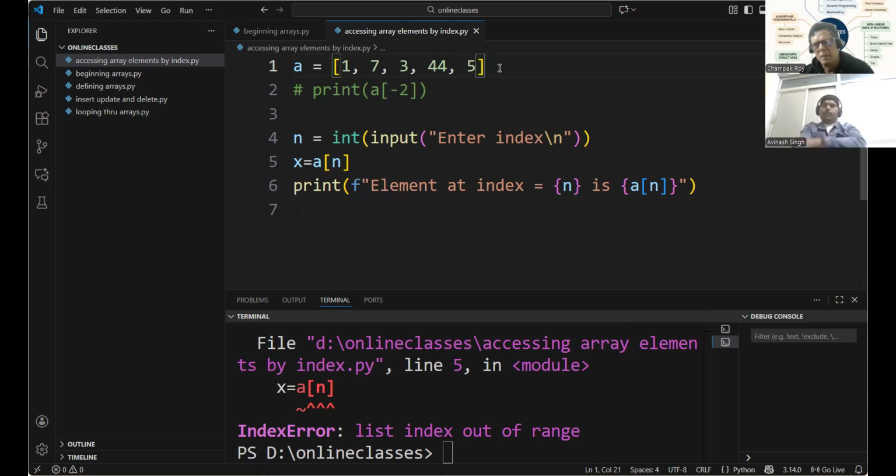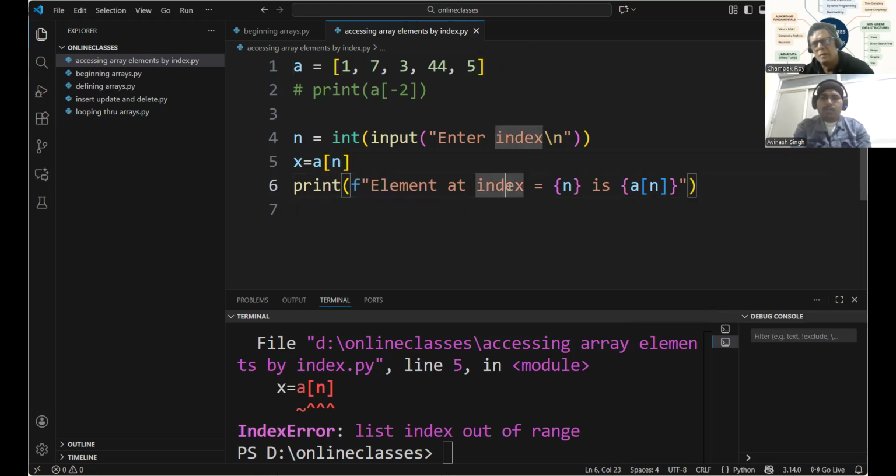Think about it. If there is a hostel and you have got 10 rooms on the ground floor, and you try to sit in room number 12, what will happen? Room 12 is not available.